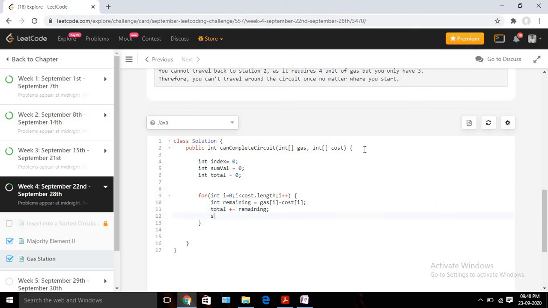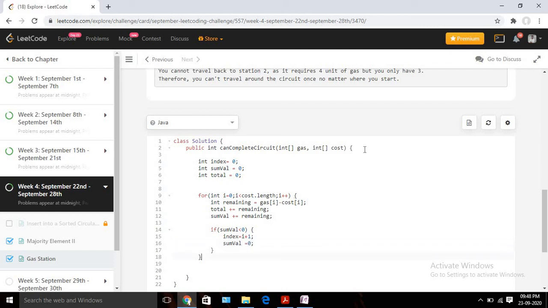Now I need to update my sumVal also, right? So sumVal should be sumVal plus remaining, okay? So now I will decide: I will check if my sumVal is less than 0, that means it's not possible from this position. This i position cannot be my start position, because it's giving us a negative value, right? So if I have a negative value, then there is no chance of traveling, okay? So I am going to update my index. Initially it was 0, so index should be equal to i plus 1. So I will pick the next point as my starting index, then I will check for that position, okay? And we are going to reset this sum value. Since it's negative, there is no point in keeping on updating it. I will reset it to 0, okay?